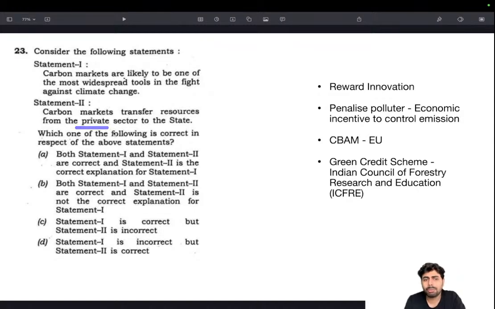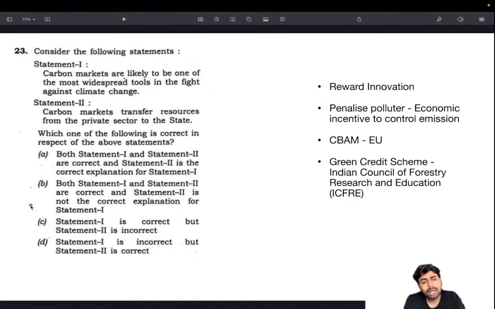This seems probable, because they are trading emissions certificates, and resources in terms of money are being transferred from the private sector to the state, especially when it comes to emission reduction innovations. For example, new thermal power plant technology or newer renewable energy technology is developed by the private sector, and this could be transferred to the state under this carbon market mechanism, where reduction of emission is actually rewarded. So that could be true.